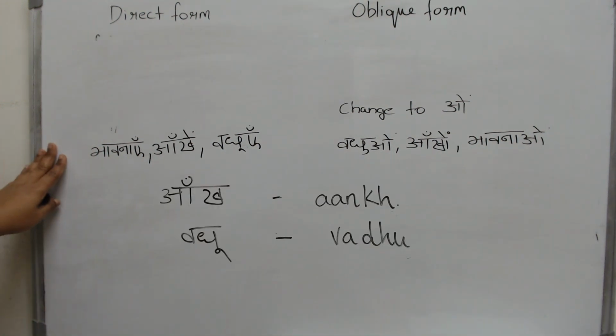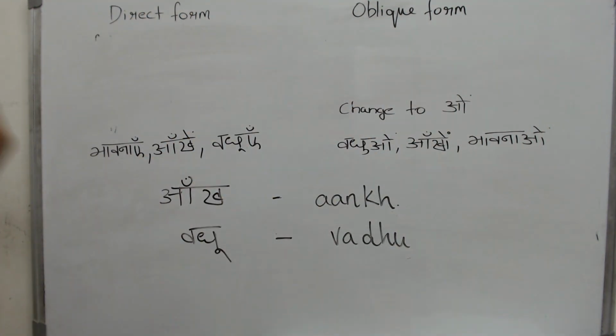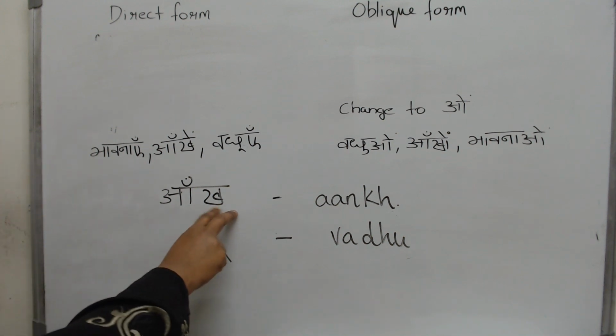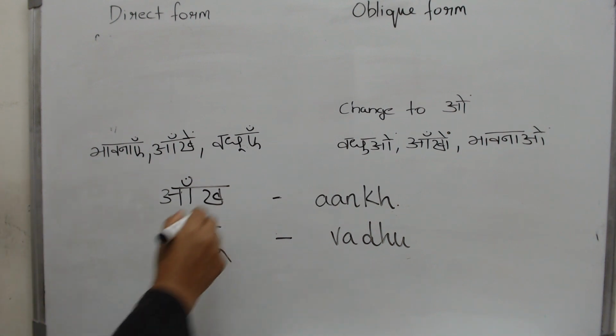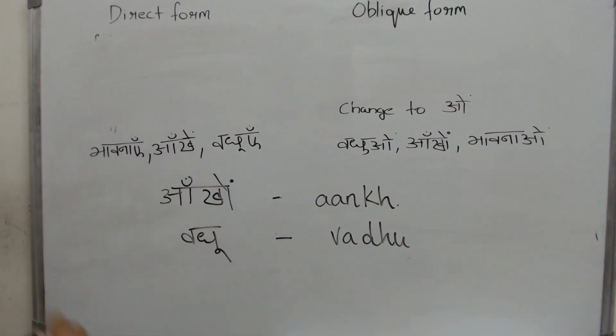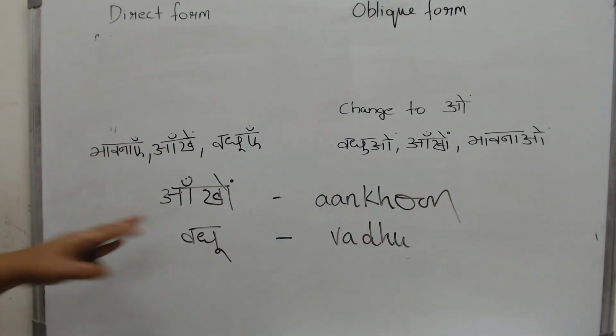Now one last thing before I sign off. What did we say? All the oblique forms should end with an O sound. But then how you get the O sound is different in each case. Look at this. Your last alphabet is a consonant, a vyanjan. So all you have to do is put this. This will give you the O sound, aankho. Why? Because it is not carrying any other matra.